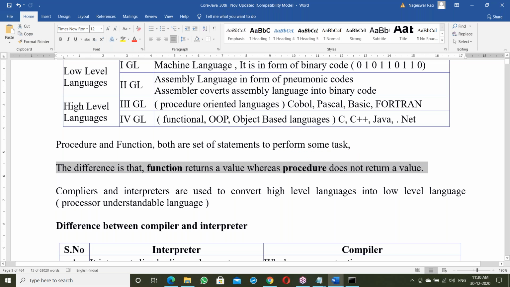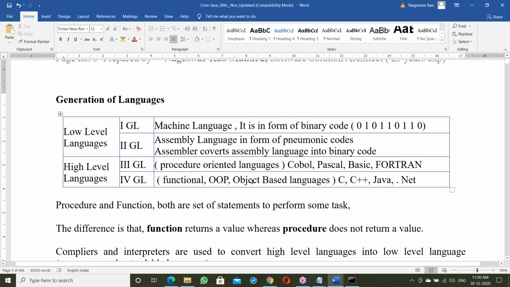No return value for the procedure. Okay, right? So, procedure-function difference. Yes, a function returns a value whereas a procedure does not return a value. That's it. So these are the introduction about languages.